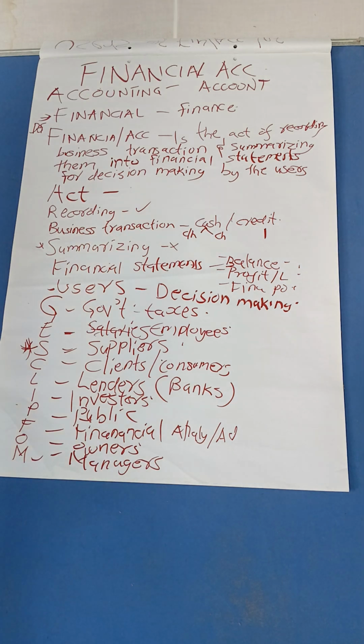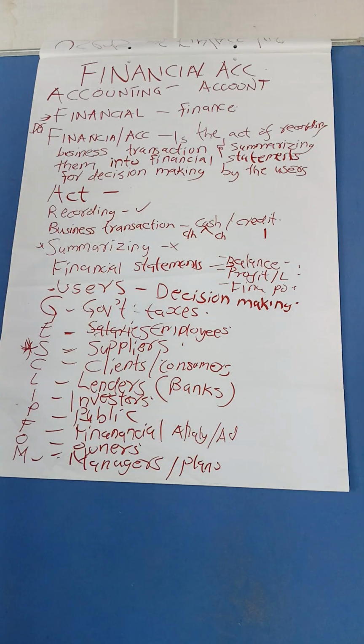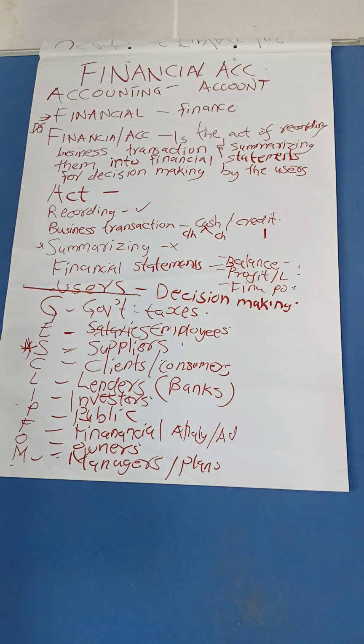If this plan that they had suggested for the business is not making progress or is not giving good results, they can change it. Here the plans come in, because the managers are the ones coming up with plans or giving advice to the investors, stakeholders and shareholders, that let us do this and this. So at the end of the financial period or trading period, they need this information so that they can tell, are they making a profit, or is the plan working for them? If the plan is not working, they are going to change the plan.